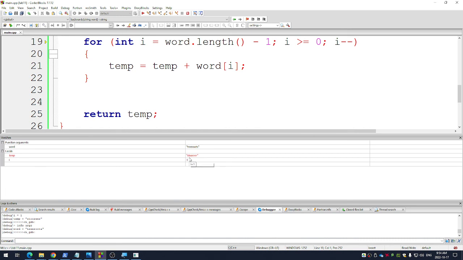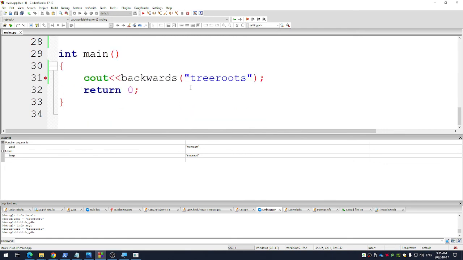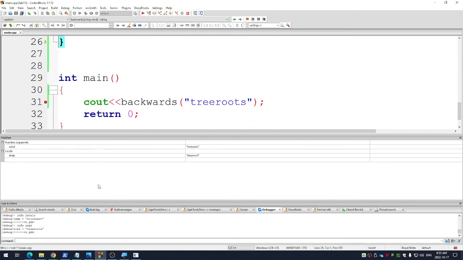And look what I have. It has made the temp variable now s-t-o-o-r-e-e-r-t, and then it quits. Then it returns it, which is what the cout is looking for. And it has taken my tree roots word and spit it out backwards.